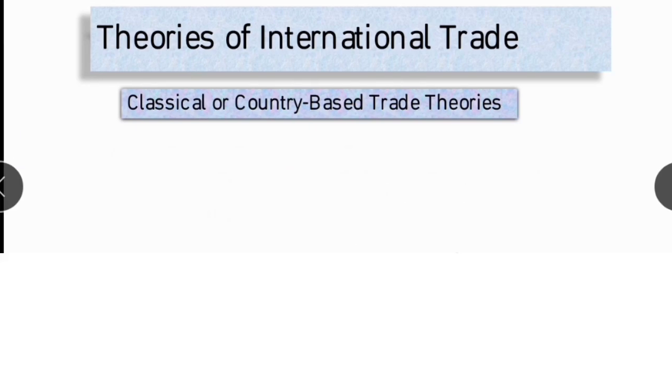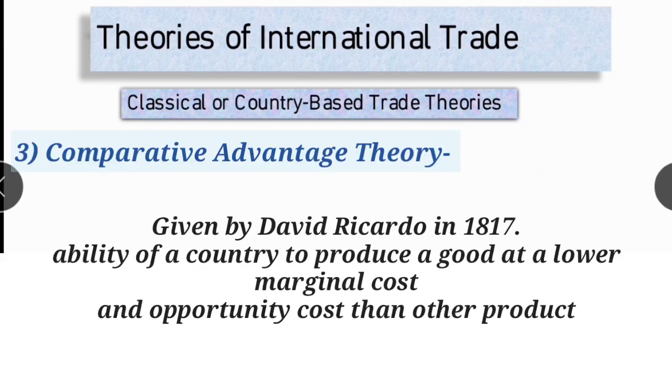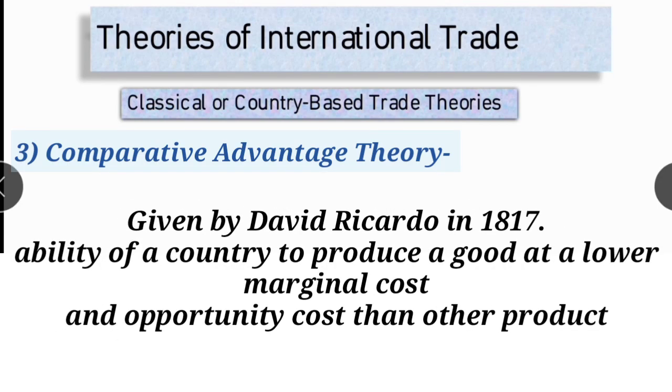Next theory is comparative advantage theory. The challenge to the absolute advantage theory was that some countries may be better at producing both goods and therefore have an advantage in many areas. In contrast, another country may not have any useful absolute advantages.